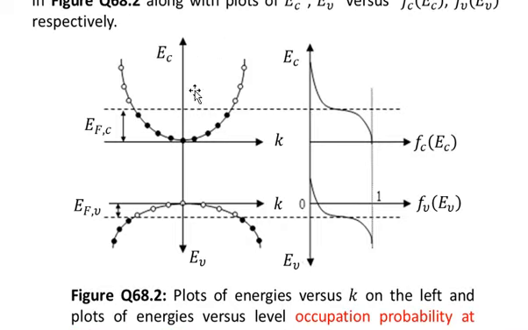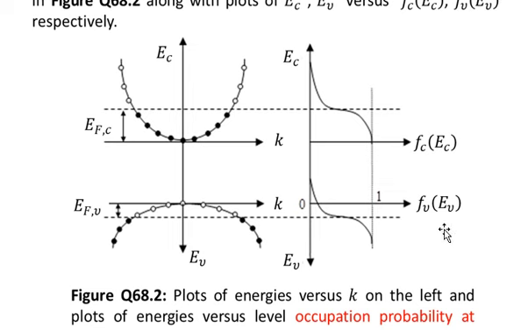After explaining these, let's talk now about the probabilities. On the right hand side we have plotted EC, the energy of the states in the conduction band, versus the probability of the occupancy of those states, and below we have represented the energy of the states in the valence band versus the probability of occupancy of those states in the valence band.